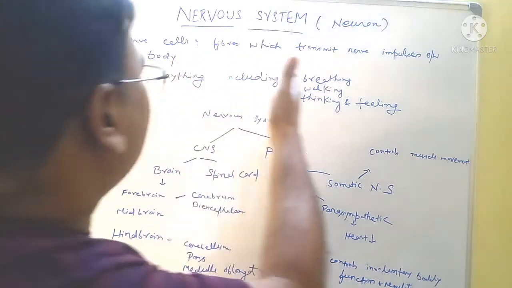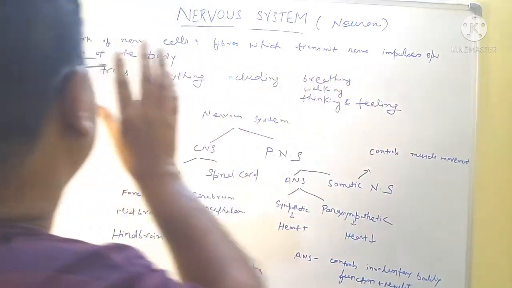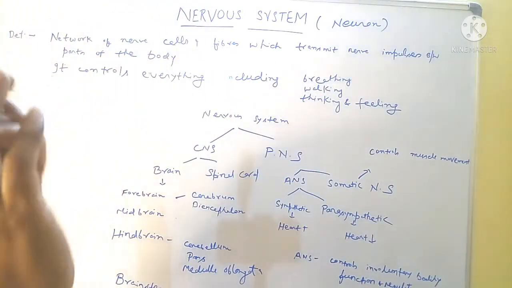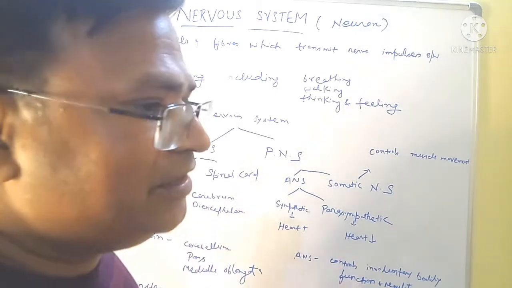And it is a network of nerve cells and fibers which transmit nerve impulses between the parts of the body, and it controls everything including breathing, walking, thinking and feeling.